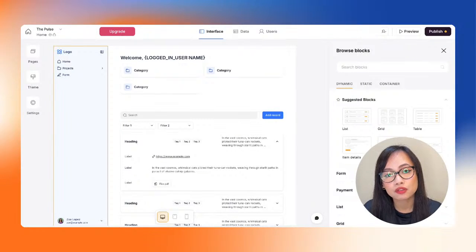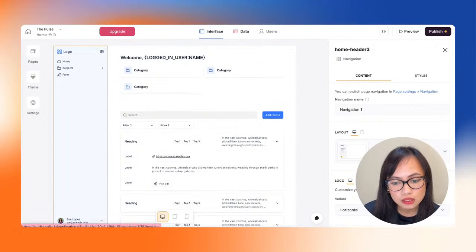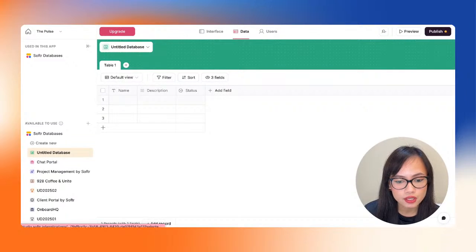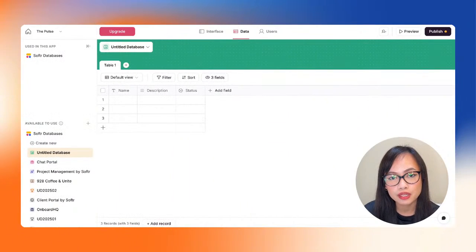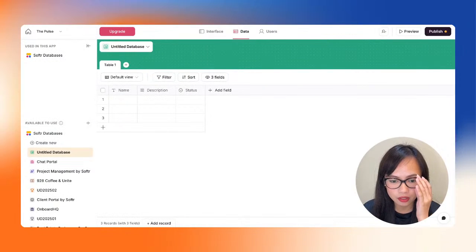But as I said, for this video, we are going to be starting with the database. So in order for us to create a new database for our new app, we are going to go to the data section. There we go. And this is the very first thing that we will see. I've already created a new database for us, and we can see that here in Softr Databases. Right now it's untitled, and we want to work in a very organized manner, right?